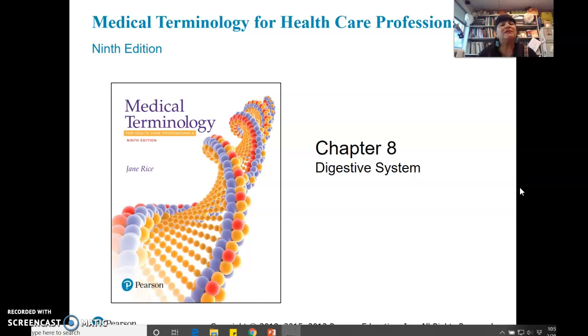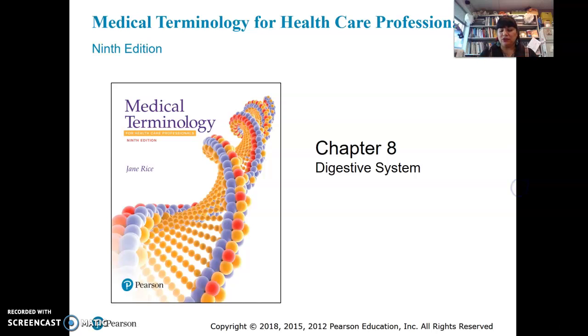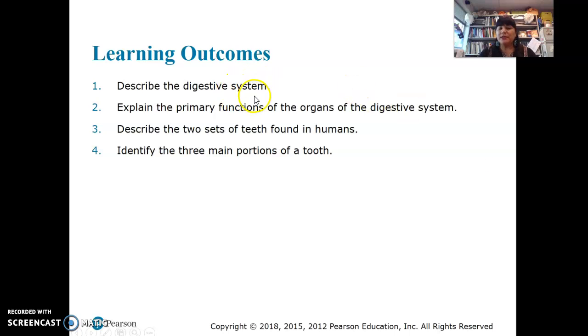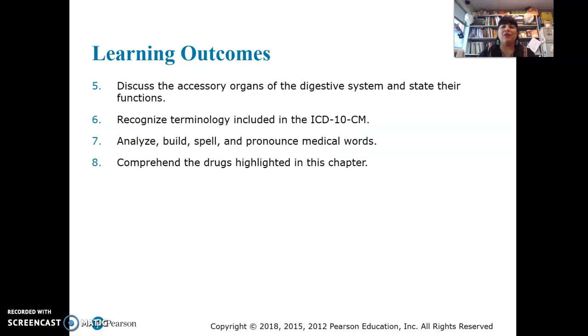All right, so we're into the digestive system, digestion. What is digestion? Digestion is breaking stuff down, yeah? Okay, so there are three major functions of the digestive system. So let's take a look. We're going to describe the digestive system. What are the functions and the organs? Two sets of teeth, and the portions of a tooth. So we're going to talk about teeth. Those are the accessory organs, that's what they call them. The accessory organs, so we're talking about the liver, pancreas, gallbladder, and their functions. And then, of course, terminology and drugs highlighted in the chapter.